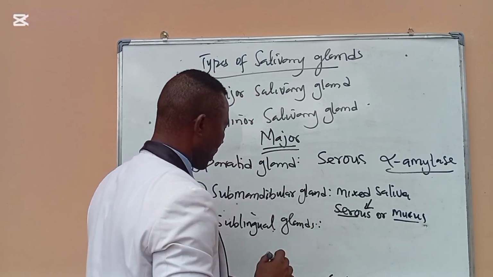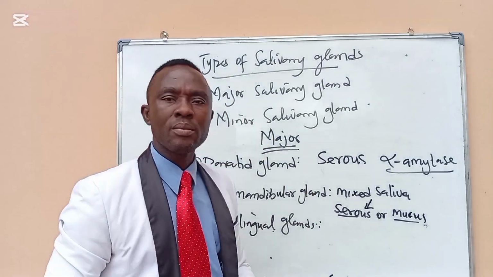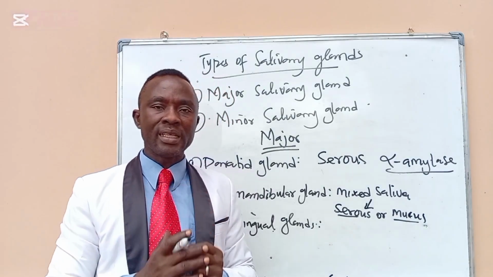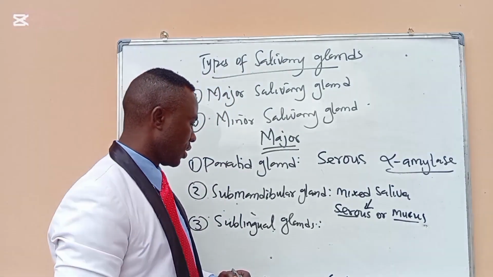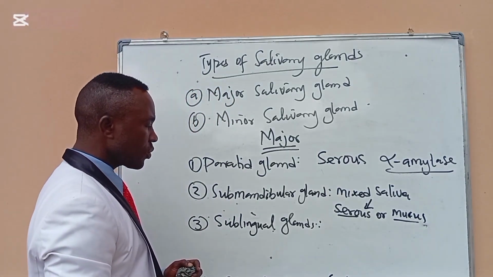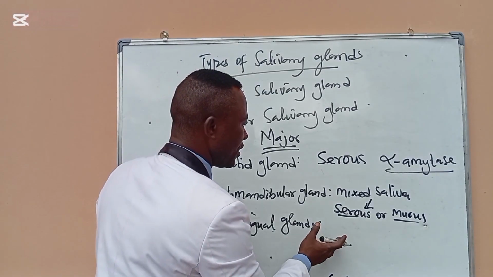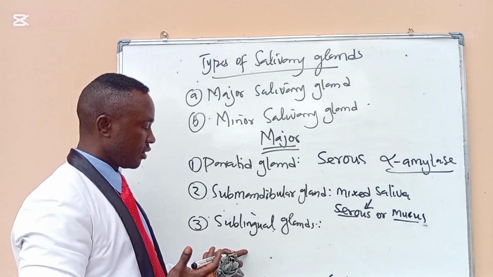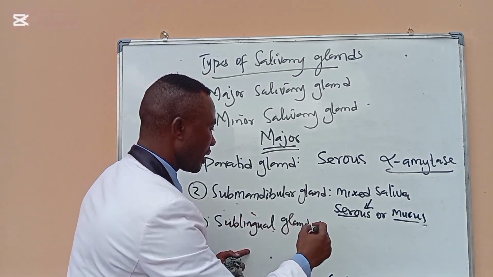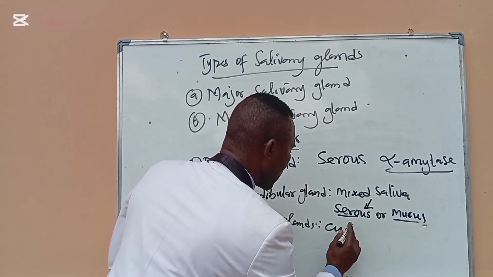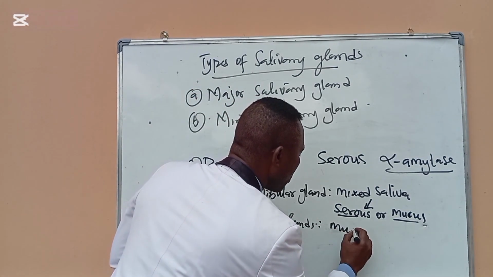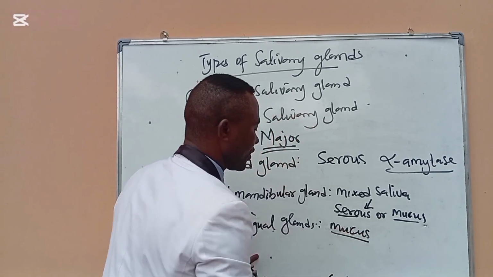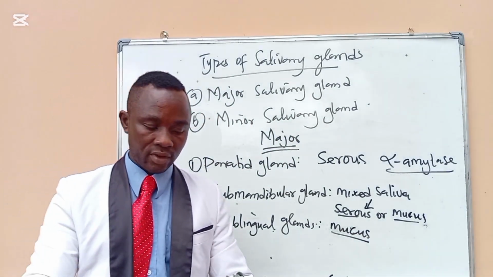These sublingual glands are found beneath the tongue. They are not in the tongue, but beneath the tongue. They empty their saliva at the base of the tongue, and what they secrete is mucus saliva.